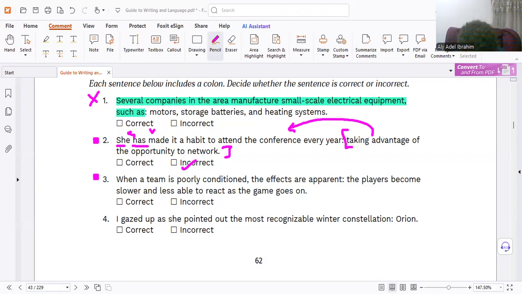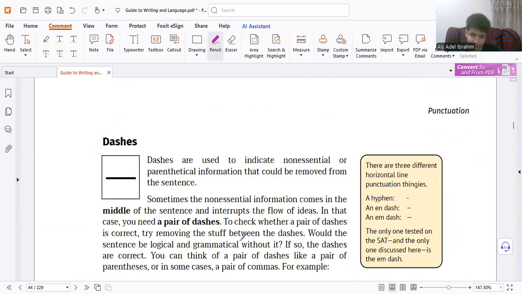So you make it correct. So it's correct. Before, complete; after, it tells you what it means or what is the constellation. All right. So that's right.